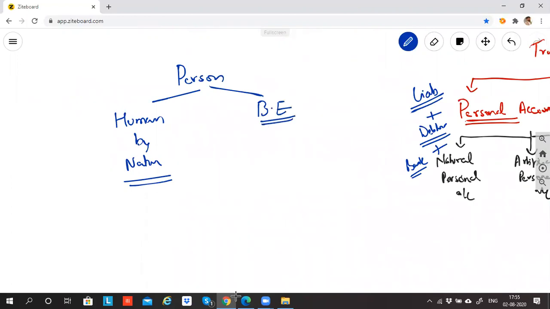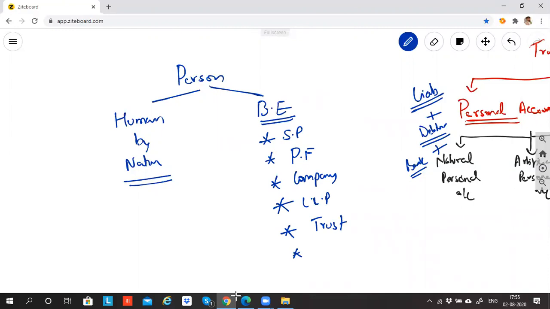Today morning we studied business entity. Are you able to recollect what is business entity? Sole proprietorship business. Then we had partnership firm. Then we had company. Then we had LLP. Then we had trust. Then we had society. Then we had Hindu undivided family, HUF. All these are business entity.